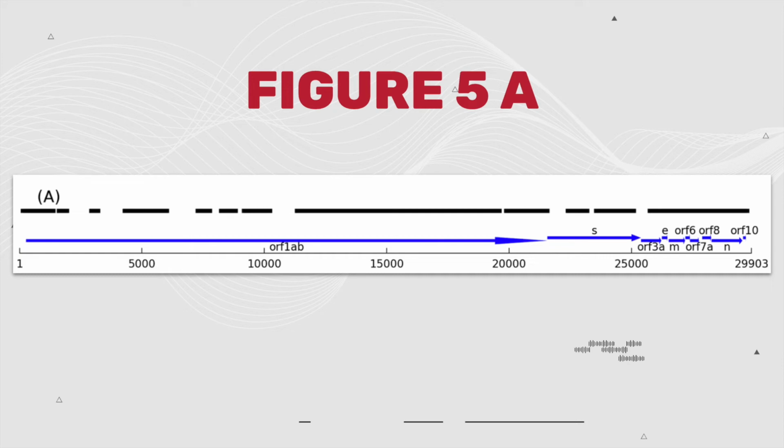Looking at the thick black lines, we can see it covers about 73% of the 2019 novel coronavirus genome, and it has 91% sequence identity. This just means that 91% of these alignments matched exactly between the two sequences. We also see little gaps in the top thick black line. These are just missing nucleotides of the pangolin coronavirus draft genome, and it can be improved if it can be isolated in vitro and whole genome sequenced. The blue arrows represent open reading frames, or protein coding genes. Again, open reading frames are sections of DNA that do not contain a stop codon.